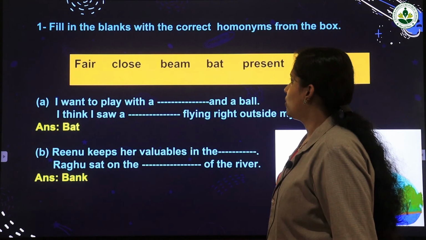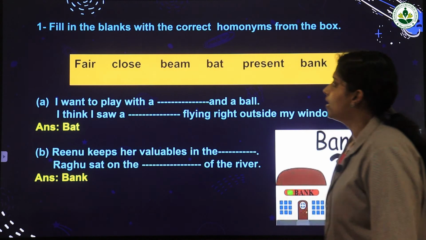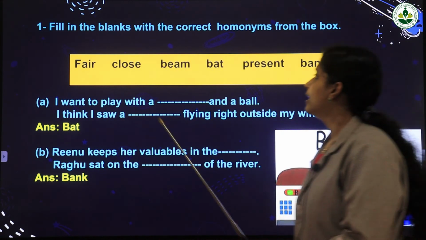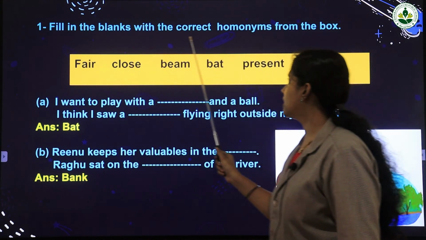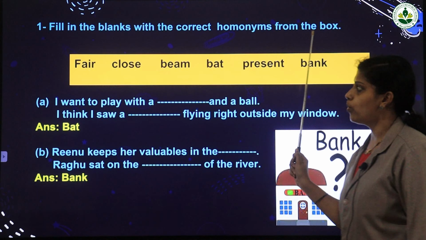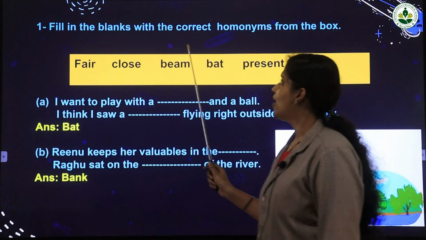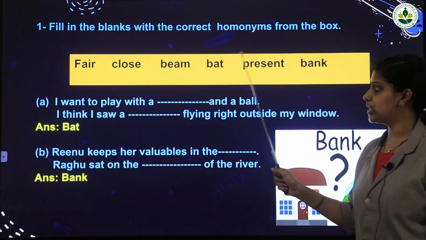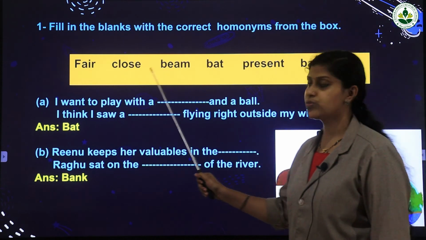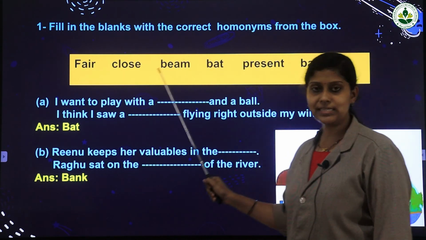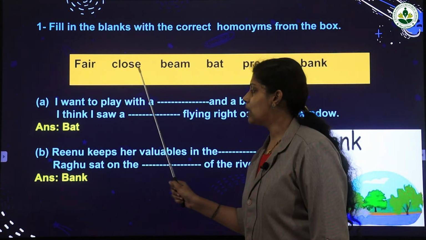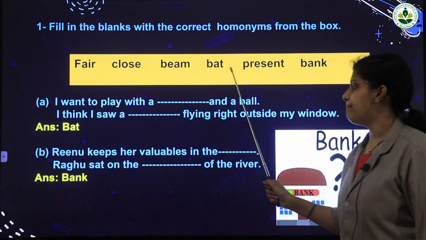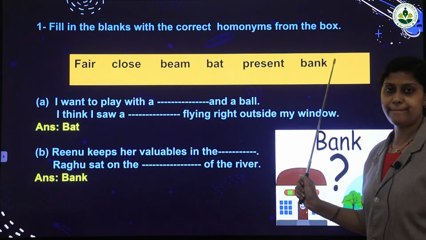Now let's do an activity. Exercise 1. Fill in the blanks with the correct homonyms from the box. You can choose the correct homonyms from this box. The options are fair, close, beam, bat, present, bank.